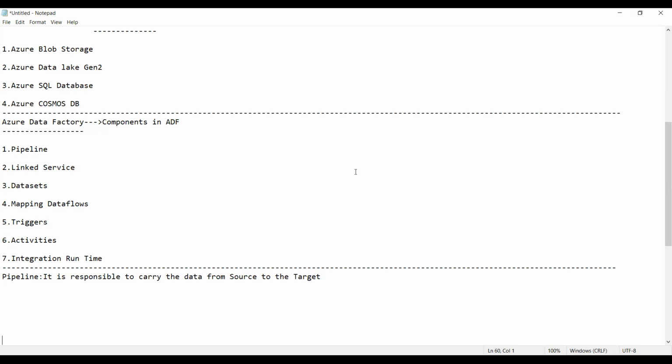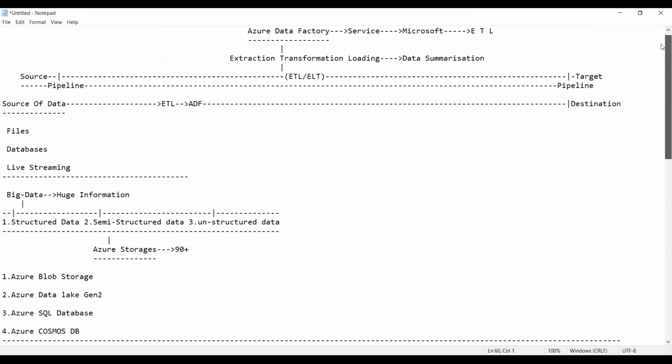That is the reason why you get the water from the overhead tank to your tap. So can you say that the pipeline is responsible to supply the water from the overhead tank to your tap? Is this statement correct, guys? Yes, sir, correct. The same way, the pipeline we have here is used to carry data. Here the water is supplied, but what is supplied here? Data. Very good. Hence it is called a data pipeline. Now I will use a technical word: the pipeline is responsible for orchestration of the data.